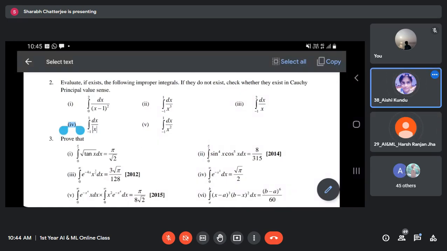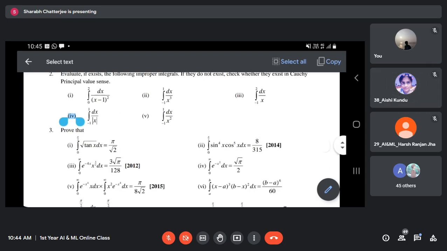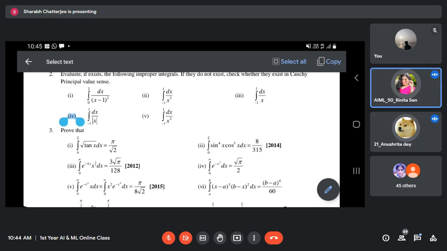No, no. From minus 1 to 0 we'll put negative, and then from 0 to 1 we will put x positive. Yes, she is right. So it will be two parts: minus 1 to 0 and 0 to 1.